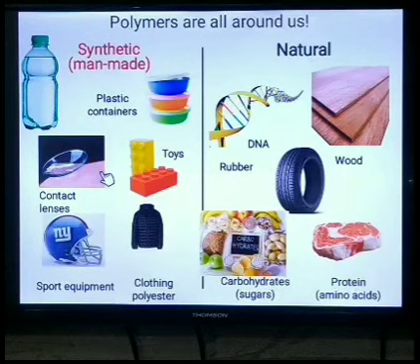Here is the second class, that is the natural polymers. In natural polymers, DNA is also a polymer. DNA is nothing but deoxyribonucleic acid. It is made from two polynucleotide strands coiled together to form the DNA. Rubber is also a polymer of an organic compound, that is isoprene units. Protein is also made from amino acids; when hundreds or thousands of amino acids join together to form the protein, that is also a polymer.